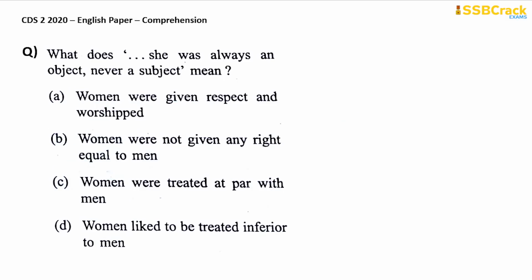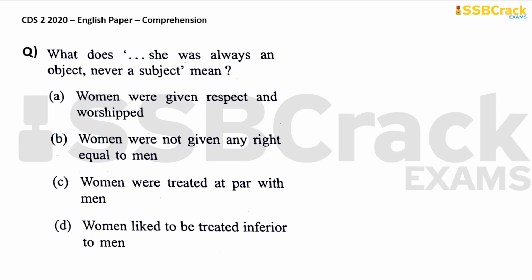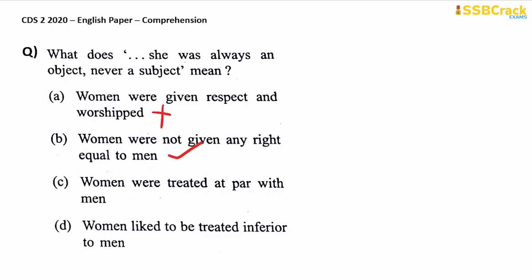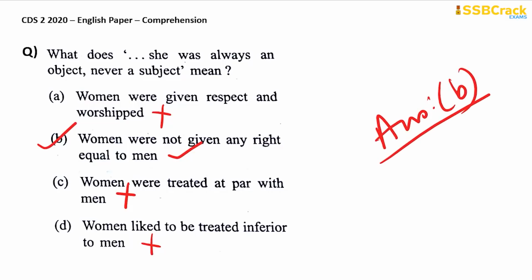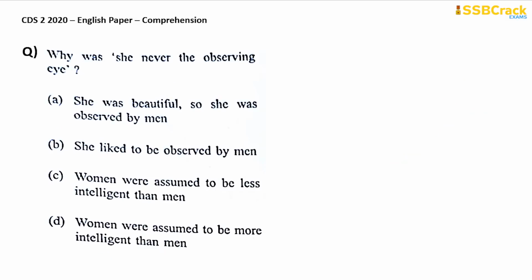What does "she was always an object, never a subject" mean? Women were given respect and worshipped? No. Women were not given any right equal to men? That is correct. Women were treated at par with men? That means they are treated equally with men? No. Women liked to be treated inferior to men? No. So it should be option B. So this is your answer. Right? Now we will go on to the next question.